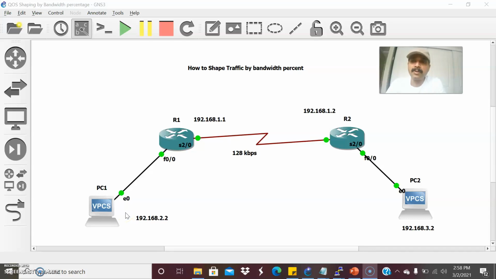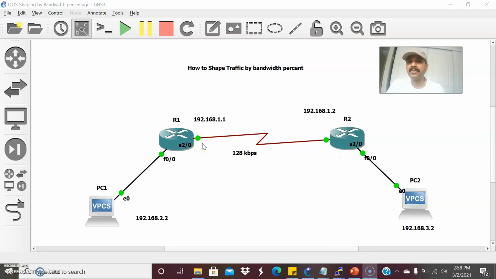And today the topic I'm going to discuss is the shape bandwidth percent keyword. So how to shape traffic by the bandwidth percent command. So what is shaping? Shaping is used to buffer the traffic to a certain bitrate. It is always applied on the customer end towards the ISP, and it is always applied outbound towards the ISP. So that's the purpose of shaping.